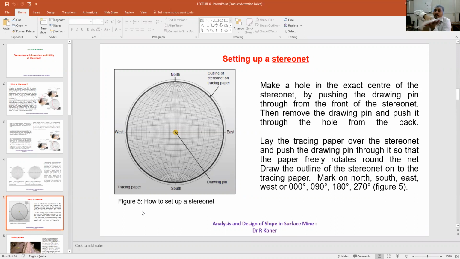So the tracing paper can be rotated anytime. The center is fixed, and if the StereoNet is fixed, then the tracing paper can be rotated when it is necessary. So this is the arrangement of the setting of the StereoNet. That is the first part. The second part is, after setting this up, you have to mark by looking at the StereoNet, the knot